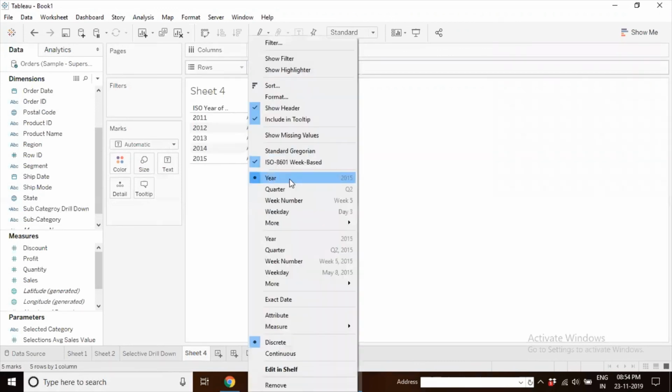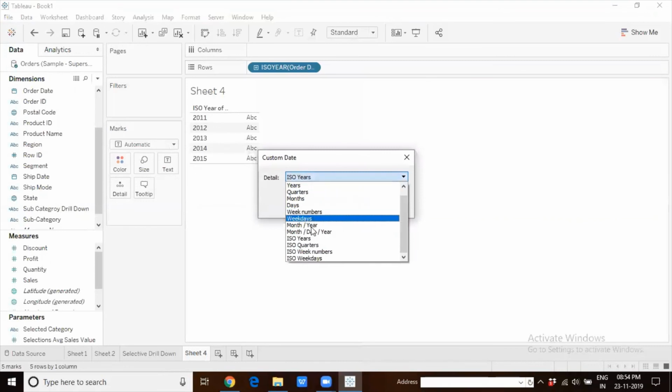Once you do that, you can also customize it further, and you can choose ISO years, ISO quarters, ISO weeks, ISO weekdays. Earlier we had only years, quarters, months and so on. Now you have ISO also.